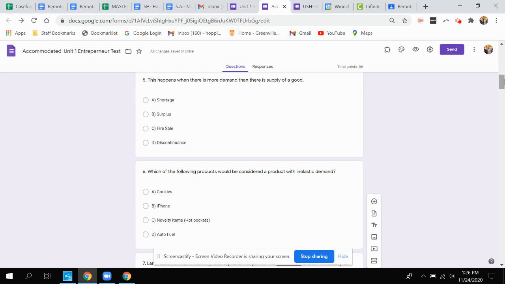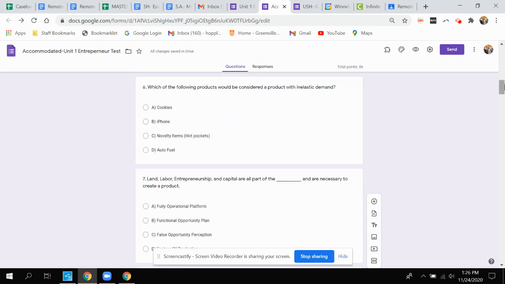Question 5, this happens when there is more demand than there is supply of a good. A, shortage, B, surplus, C, fire sale, or D, discontinuance. Question 6, which of the following products would be considered a product with an inelastic demand? A, cookies, B, iPhone, C, novelty items like Hot Pockets, or D, auto fuel?